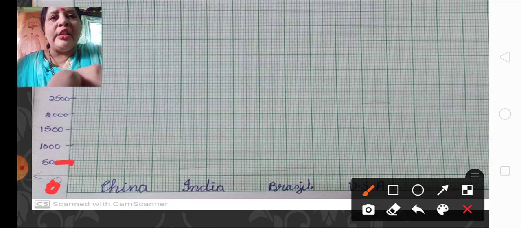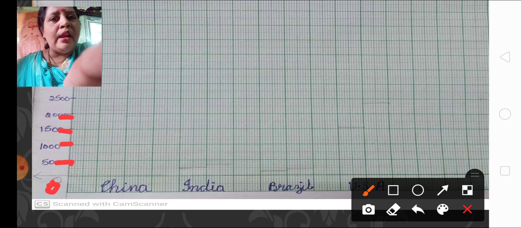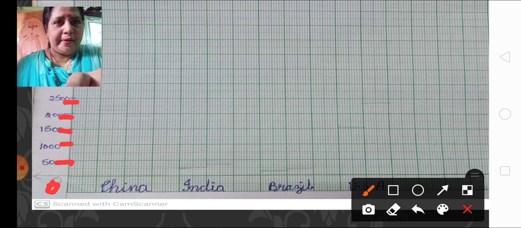Here is your first, that is 500. Then next is 1000, then 1500, then 2000 and then 2500. This is the scale I have mentioned on the graph.